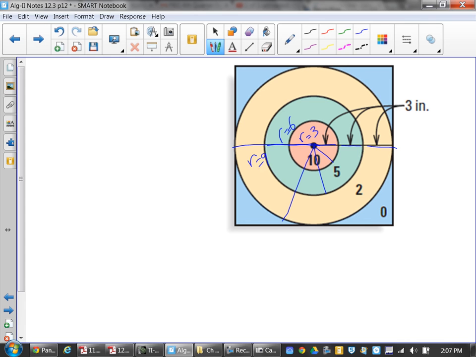You just want yourself in the middle circle? Yeah, it just says bullseye. I want geometric probability of bullseye. So if I have a radius of 3, this has an area of 9 pi. This one would be 36 pi minus the 9 pi, because we have a hole cut out of it. And the largest one would be 81 pi subtract the 36 pi, because it's got a bigger hole cut out.